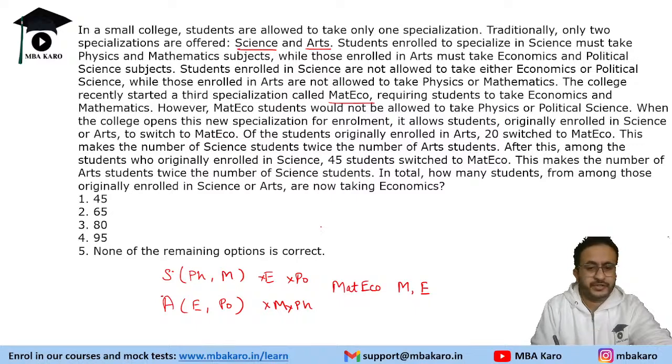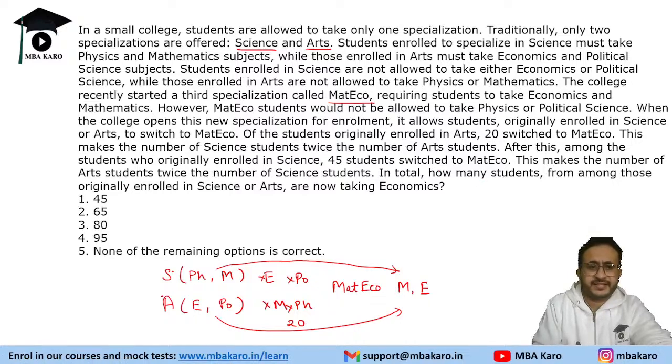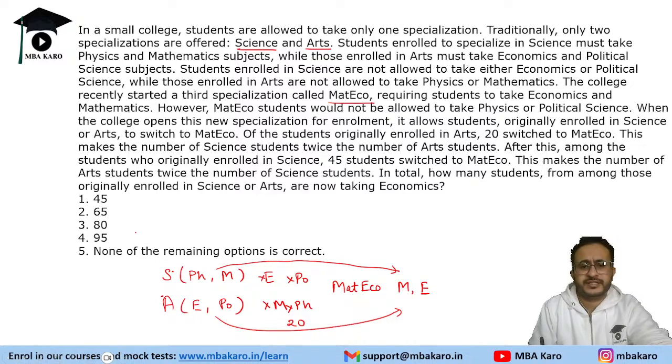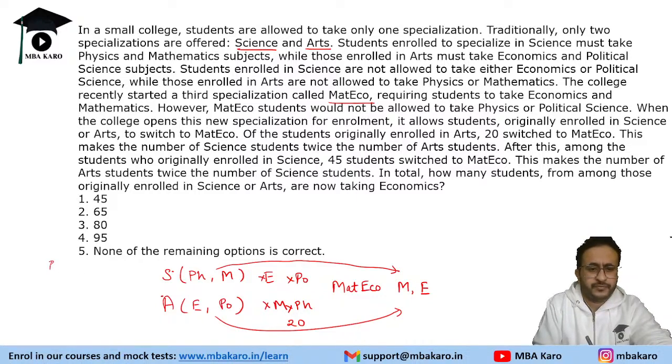So people who are originally in science or arts can join this branch. Initially, of the students originally enrolled in arts, 20 students switch to Mat Eco. This makes the number of science students twice the number of arts students. So what we will do is look at before and after.